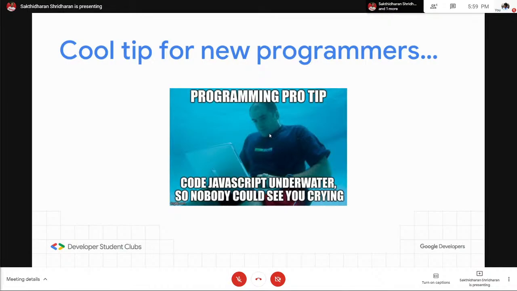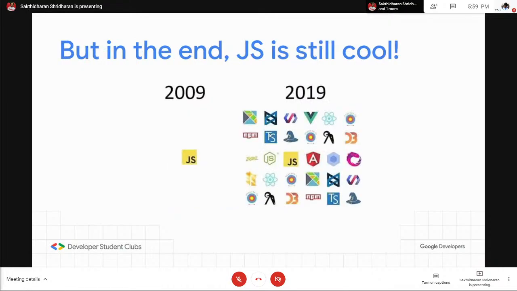But even though JavaScript might be annoying, it is still cool. In 2000, just JavaScript existed, but now there are a lot of frameworks such as React and Angular, and it is also used heavily in the backend, and is becoming a popular language there.